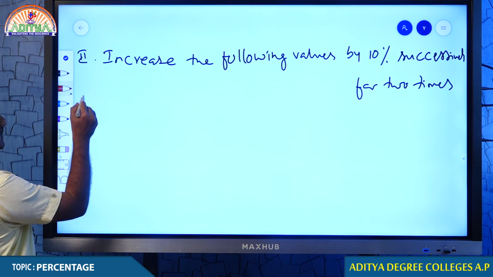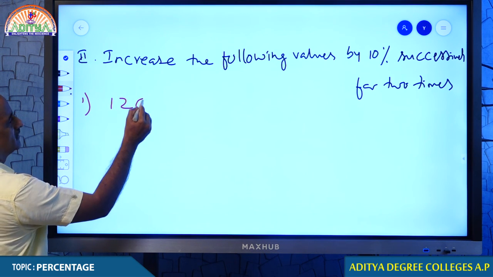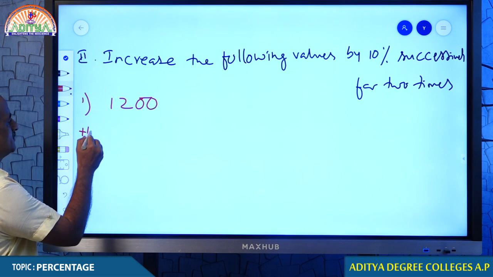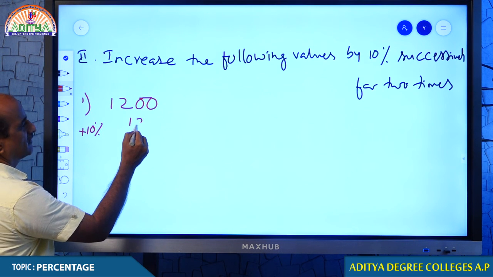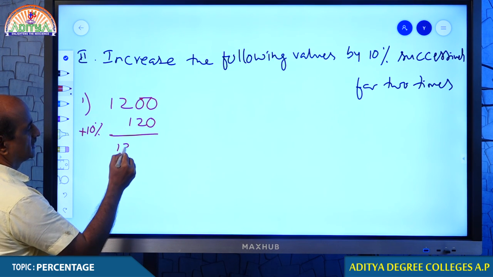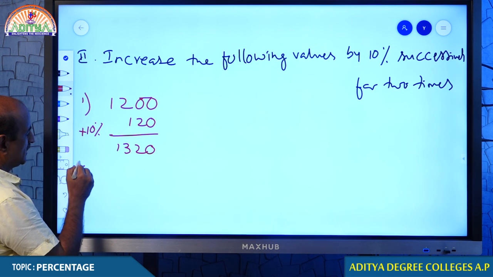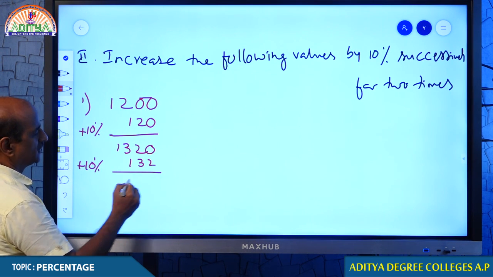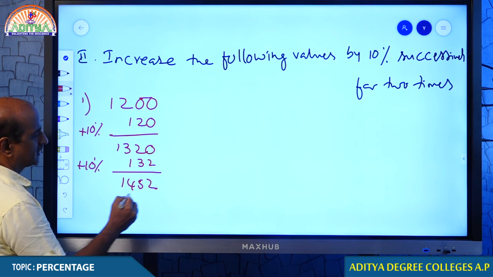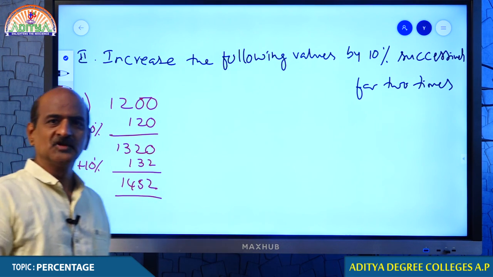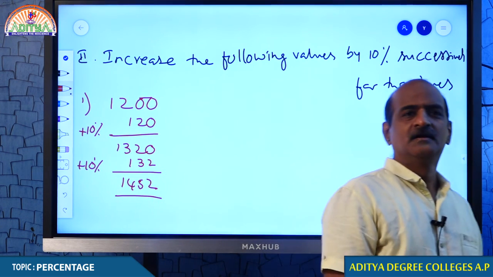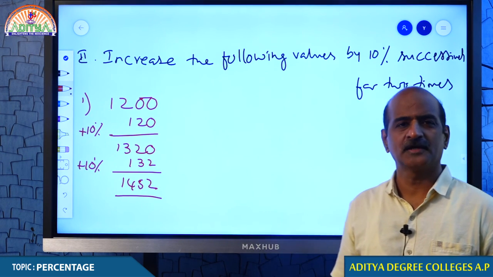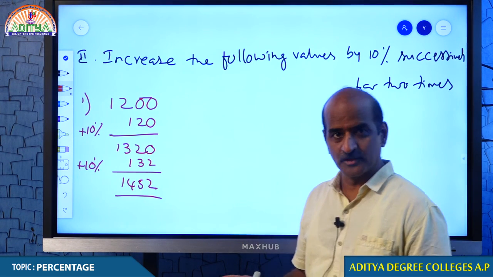I mean that if I gave you 1200, then how do you improve 10%? First 10%. 10% of 1200 is 120, that comes around 1320, and if you add another 10% to this, the 10% is 132, therefore that comes around 1452. You understand students? First you add 10%, then add another 10% to that. Comfortable? Should I give you some examples?